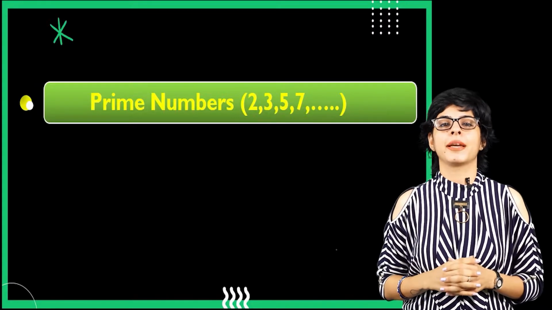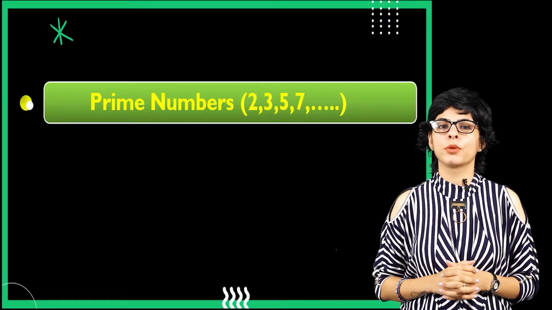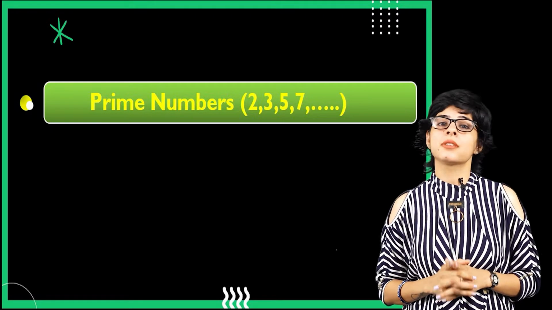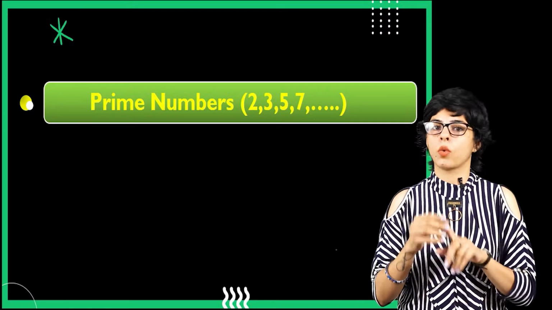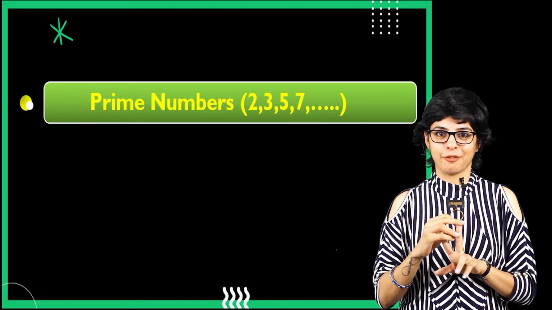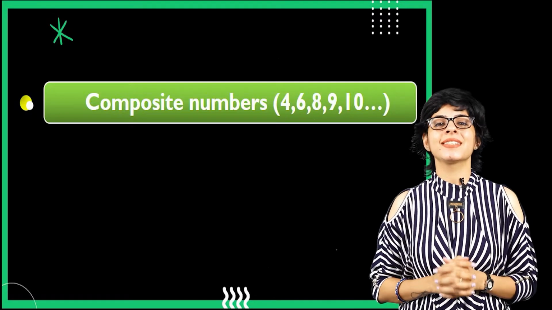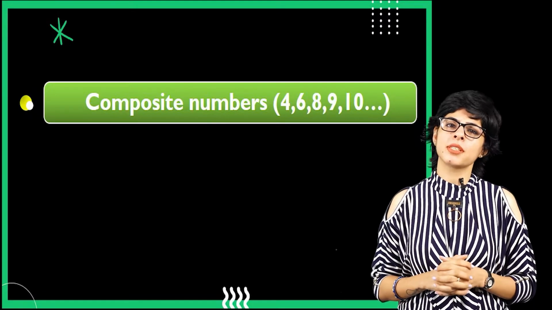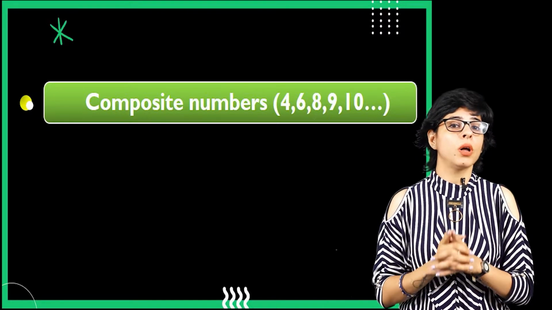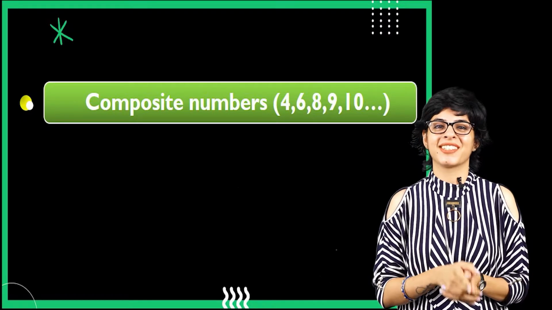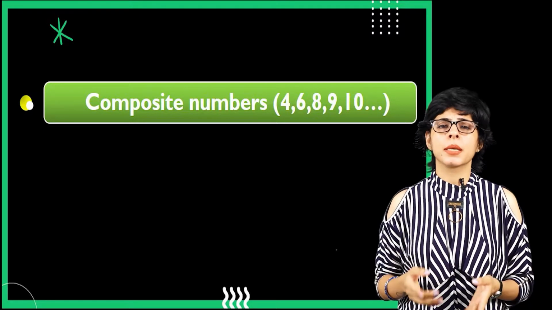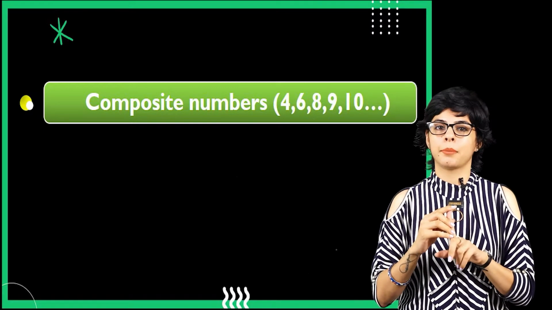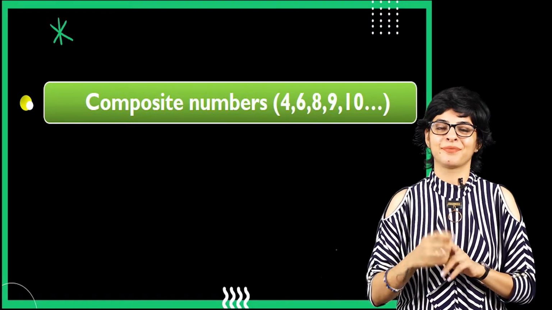Next is the set of prime numbers. I'm sure you must be knowing what are prime numbers. So prime numbers are the numbers which are either divisible by 1 or by the number itself. Alright, the next one is composite numbers. What are composite numbers? Composite numbers are all the numbers which do not come in the category of prime numbers. That means they must be divisible by one or the other number, but not by the number itself.